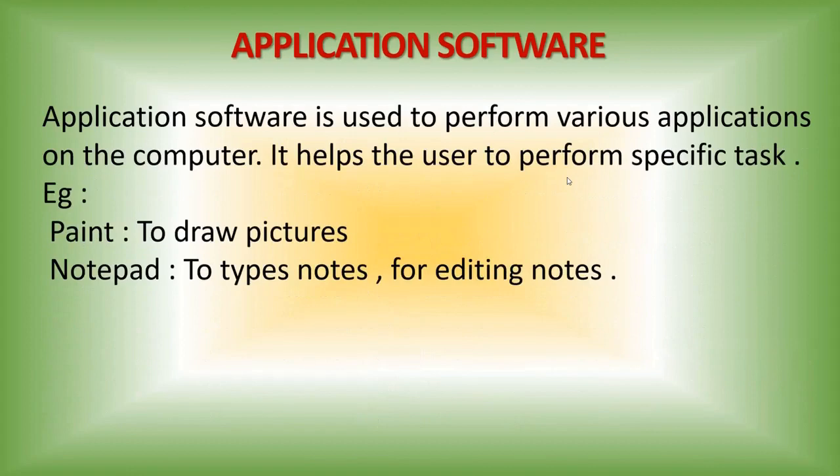So application software is used to perform various applications on the computer. It helps the user to perform a specific task. It is used for performing a specific task.